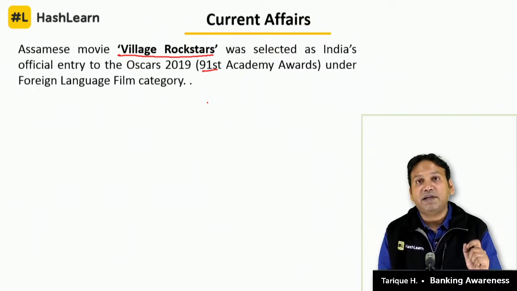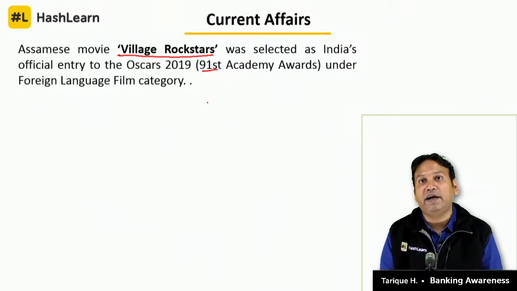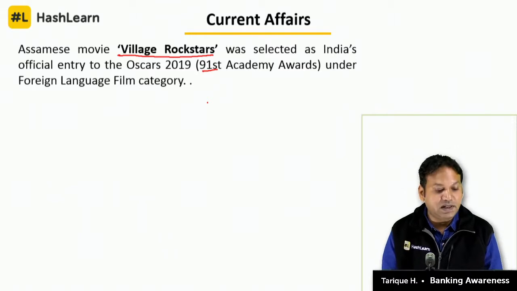कौन सी मूवी गई है इस बार, कौन सी मूवी को सिलेक्ट किया गया है for the 2019 Academy Awards? The answer will be Village Rockstars, which is an Assamese movie.